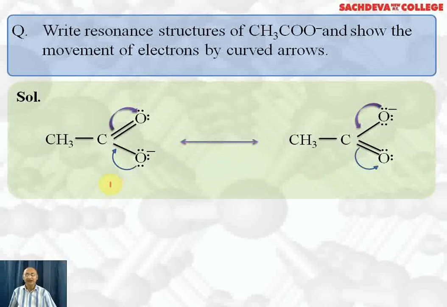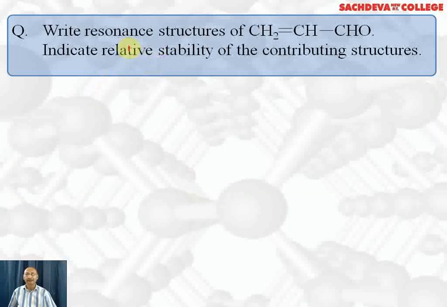Why do we think of resonance in acetate ion? Because the carboxylate ion bond lengths are equal. These two carbon-oxygen bond lengths are equal, which is only possible if it exists in resonating structures. Now we are going to write the resonating structure of acrolein.